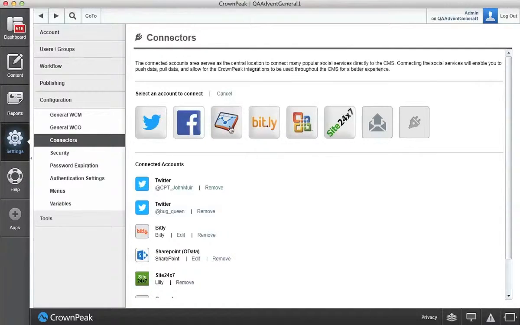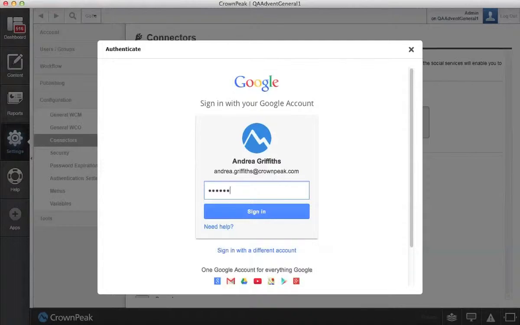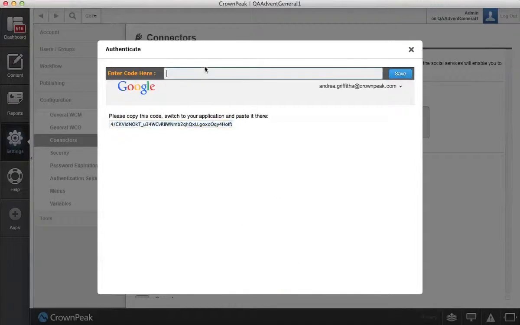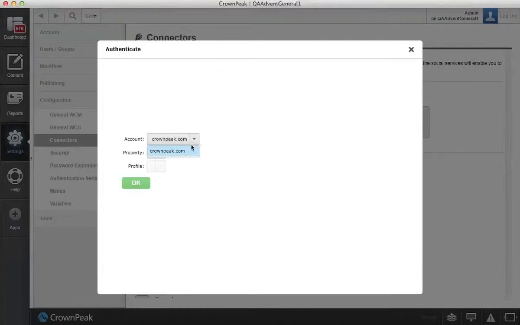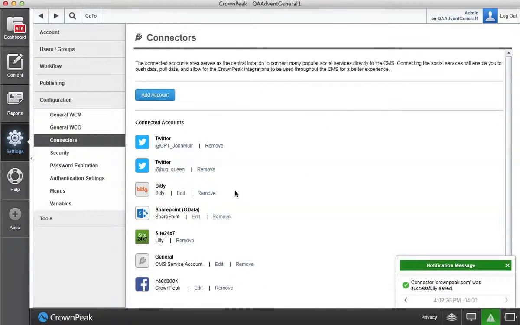Let's configure two popular connectors, Google Analytics and Facebook Insights, and then use them to power widgets on our new dashboard. Start by adding the Google Analytics connector. Select the Google Analytics icon and then follow the steps to authenticate and store your settings. After saving, the new connector will be displayed in the list.